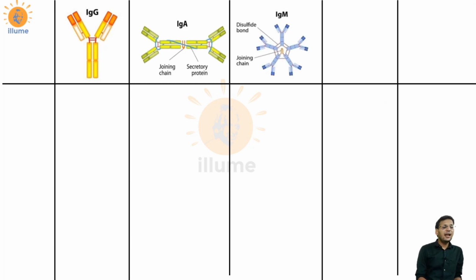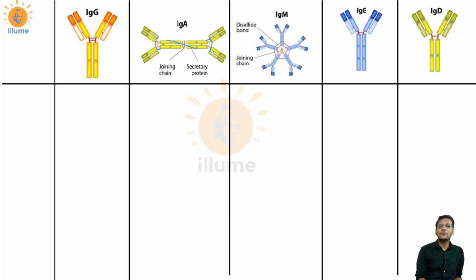So let's move ahead and compare 5 different types of immunoglobulins. The mnemonic is GAMED: IgG, IgA, IgM, IgE, and IgD. Let's first look at the structure. IgG, IgE, and IgD all have the same Y-shaped molecule. If I talk about IgA, then in this figure 2 molecules of antibodies have come together and they have been joined by a joining chain, so I can say it is a dimer.